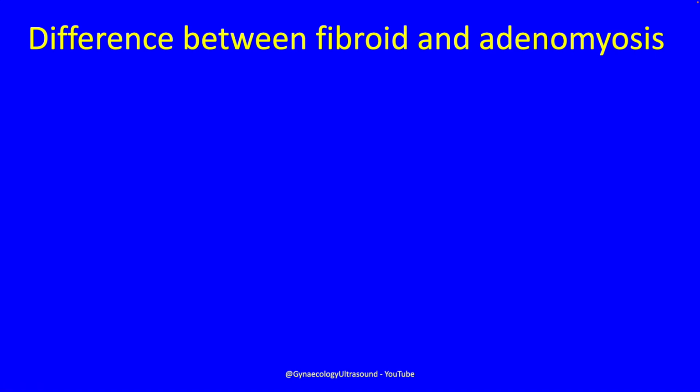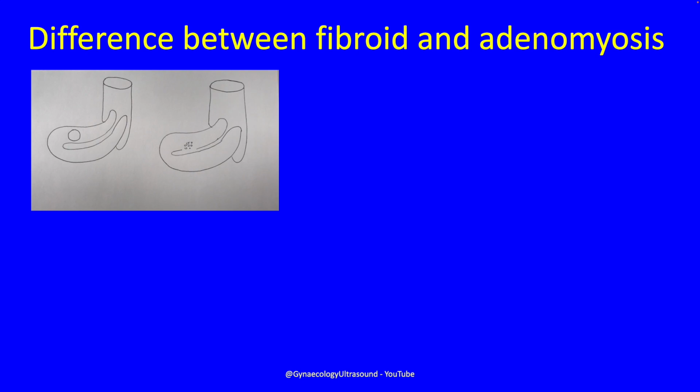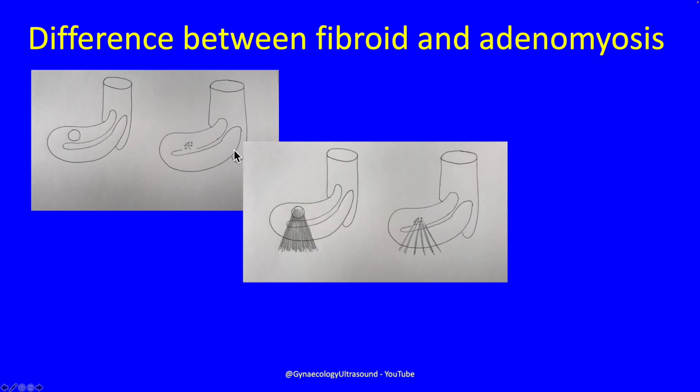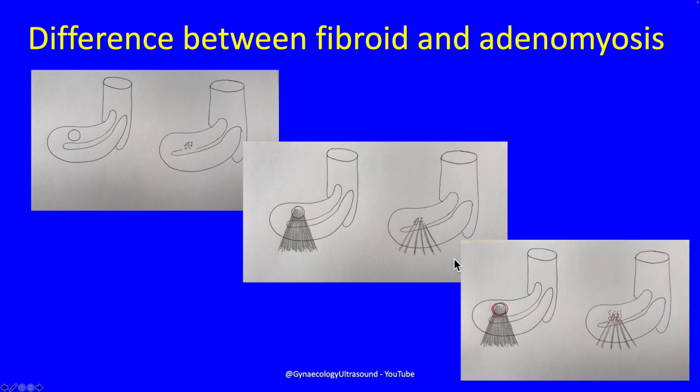The last thing to say is that there is a difference between fibroids and adenomyosis. Of course, they can coexist. So the difference between a fibroid and adenomyosis is that the fibroid, let's say it's intramural, would be closer to the cavity usually, but that's not a huge difference. The shadowing behind a fibroid tends to be more like block shadowing, whereas it's stripy behind adenomyosis. And then you get vascularity surrounding the lesion in the fibroid, whereas the vascularity just goes straight through the adenomyoma because there isn't a capsule, and I would set my PRF at 0.6.